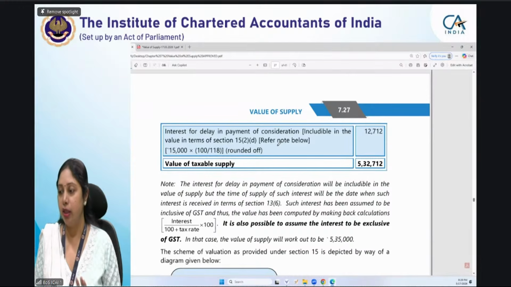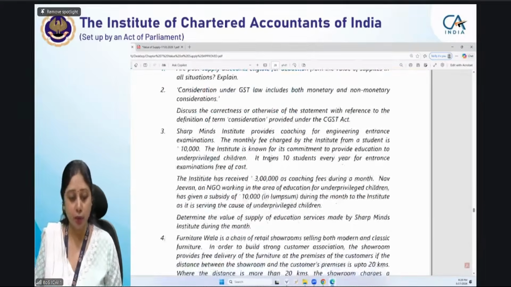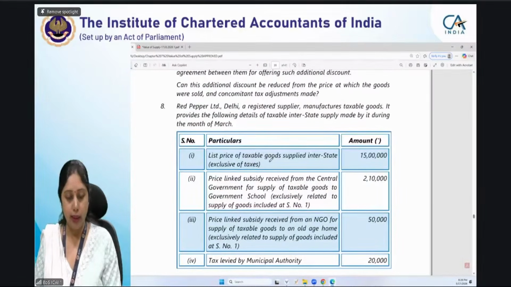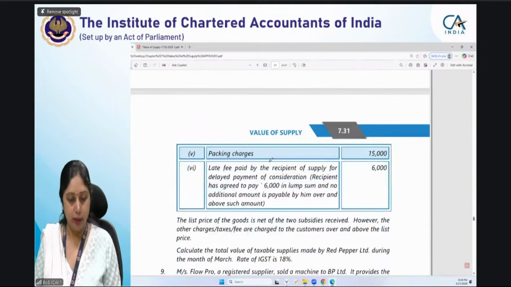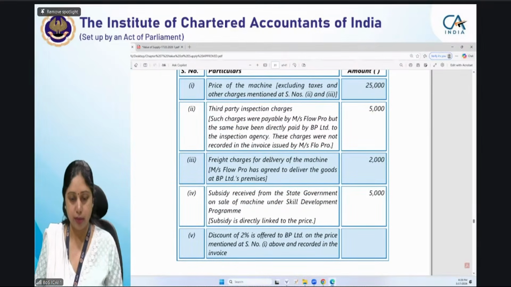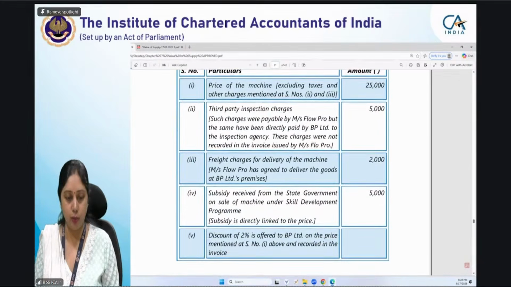Right, Surinder, Hamaira, and then Veerashri, Sridhar, all of you have understood the concept and you have computed the correct answer. In fact, let us quickly take one test your knowledge question also, computation question, because previous questions you can easily do. Let us see this particular question. Red Pepper Limited. I think that will be better, or we can take this question. This has one more different entry. Question number 9 has one more different entry which will help you in understanding the concept.